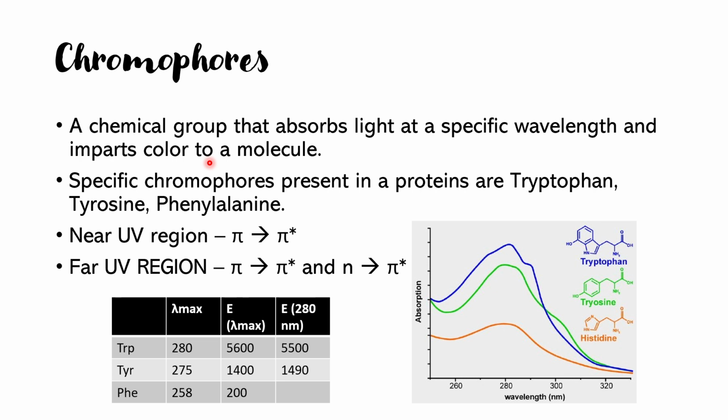This particular application is required in the protein biochemistry field. So let us come to the chromophores before jumping into it. What are chromophores? Chromophores are the chemical groups that absorb light at a specific wavelength and impart color to a molecule.